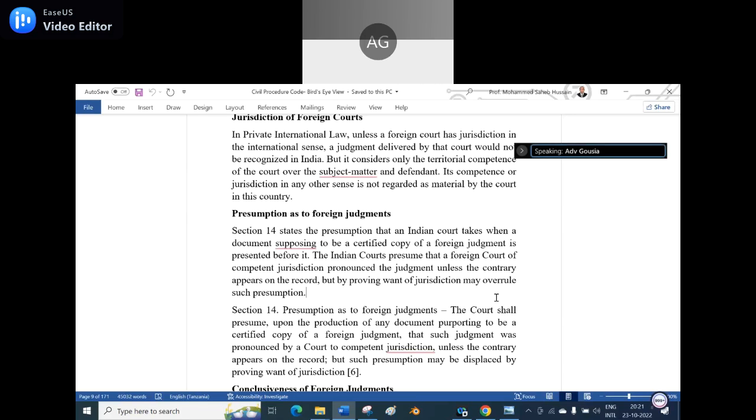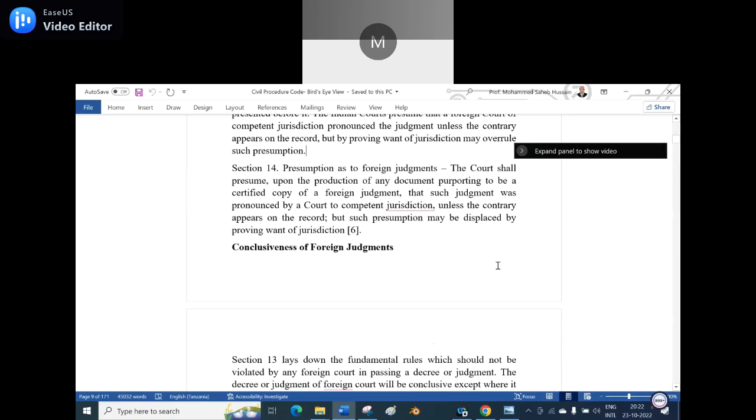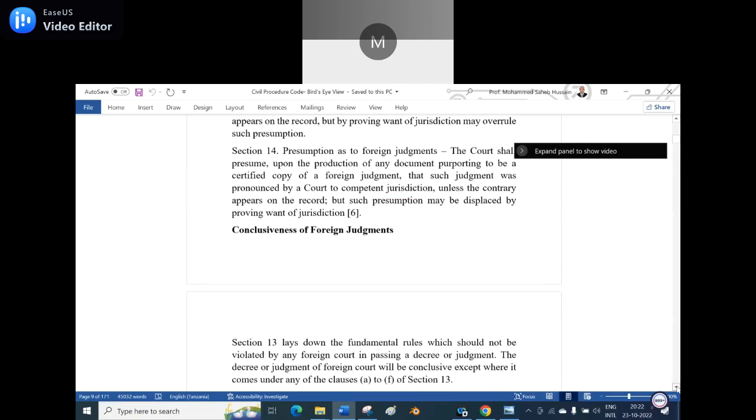So that is the thing. As far as section 14, the presumption as to foreign judgments, is concerned, the court shall presume, upon the production of any document purporting to be a certified copy of the foreign judgment, that it can be used in India as it is. That is the presumption we will take. Then let us see the conclusiveness of foreign judgments. When is the judgment conclusive, and when will the judgment be followed in India? I am speaking of foreign judgments.